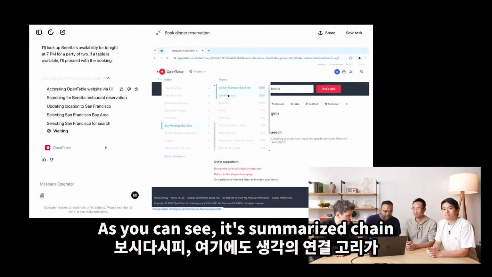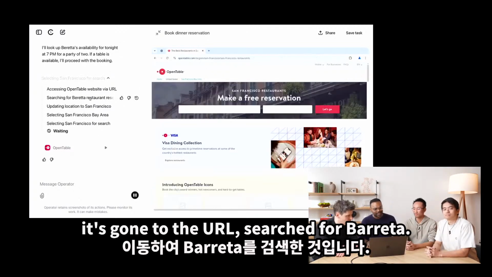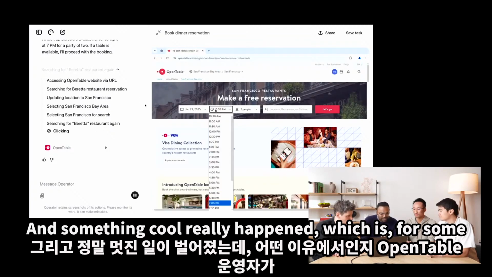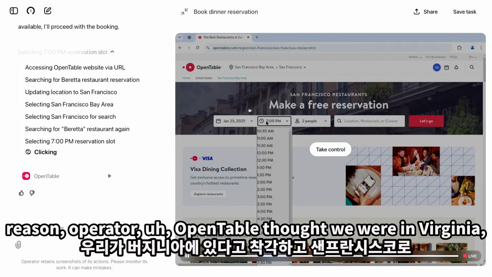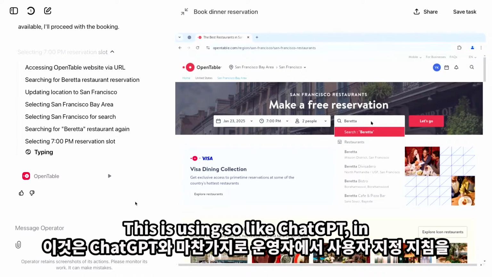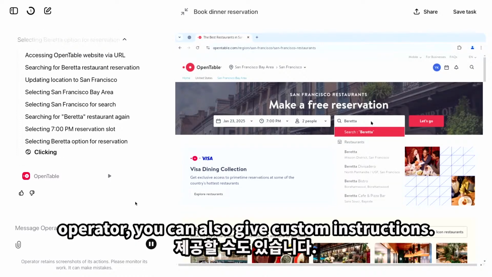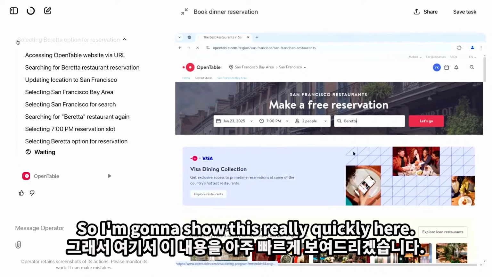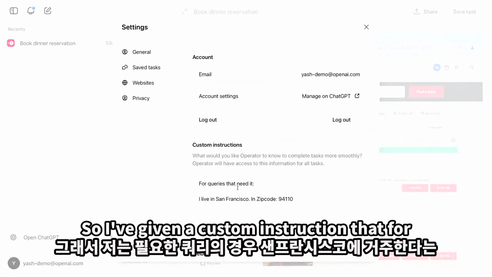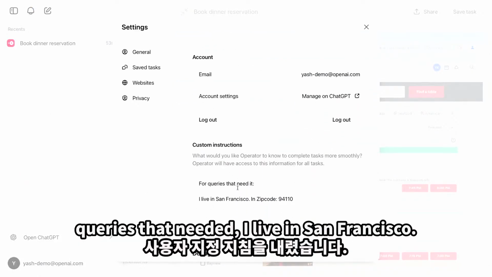As you can see, it's summarized its chain of thought here as well, which is it's gone to the URL, searched for Beretta. And something cool really happened, which is for some reason, OpenTable thought we were in Virginia, and it auto-corrected itself to San Francisco. This is using, so like ChatGPT, in Operator, you can also give custom instructions. So I'm going to show this really quickly here. OK. So I've given a custom instruction that for queries that need it, I live in San Francisco.